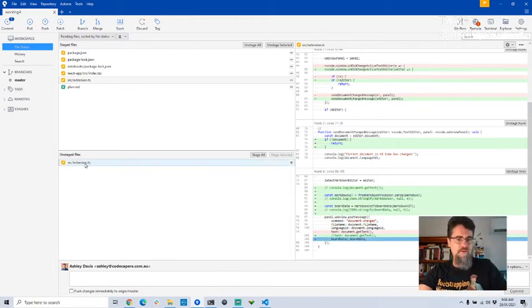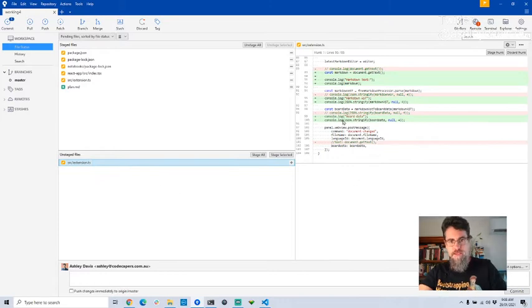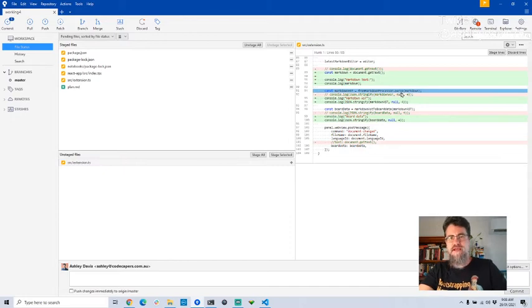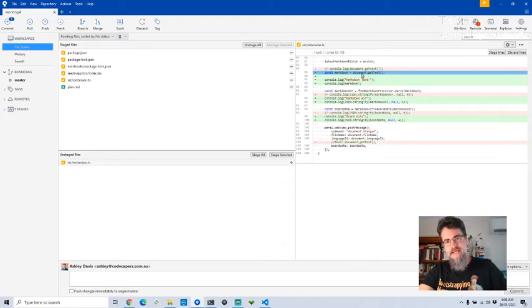Now, the one thing I'd missed, so this is what I did in between live streams, these changes here, is this Markdown object that's being passed through and being parsed was actually the global Markdown object. It wasn't actually the Markdown text. It's a bit funny that this is actually an issue, because TypeScript, you would think, should kind of prevent this kind of thing. But maybe this function isn't typed very well, so maybe it didn't pick up the issue. Anyway, to fix it, I pull the text out of the current active document into a Markdown variable. I'm just debug printing that there to make sure that was okay. And then that's what's being parsed now.